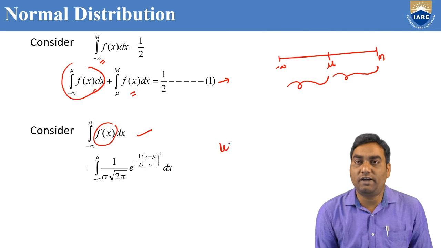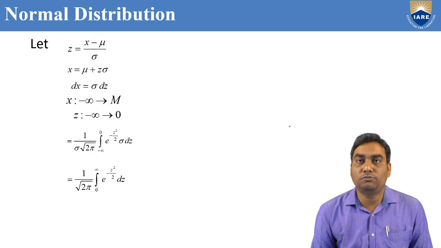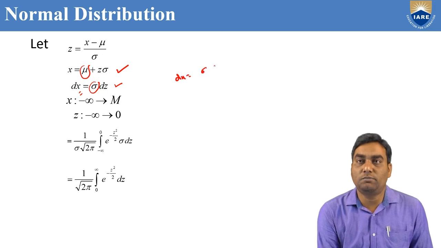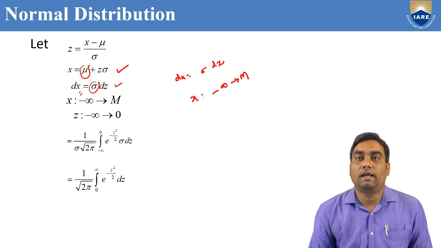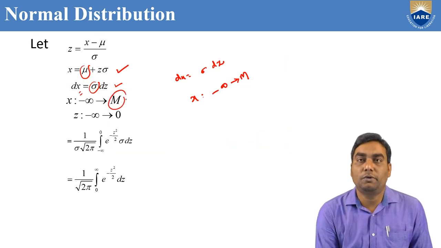Now, we can convert (x minus mu)/sigma equal to z. If (x minus mu)/sigma equals z, then x equals mu plus sigma z. Differentiating both sides, the derivative of x is dx and of mu is 0, and since sigma is a constant, we get sigma dz. So dx equals sigma dz. Actually, the x limits are minus infinity to mu.